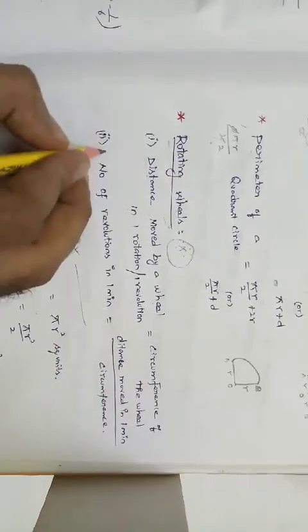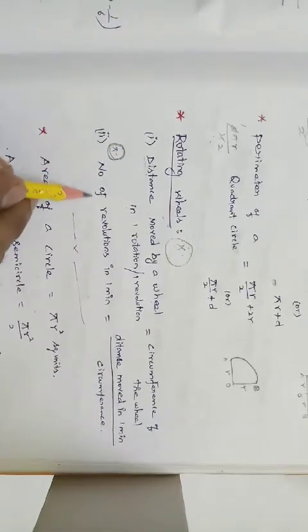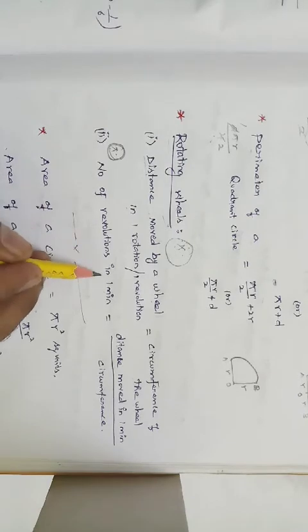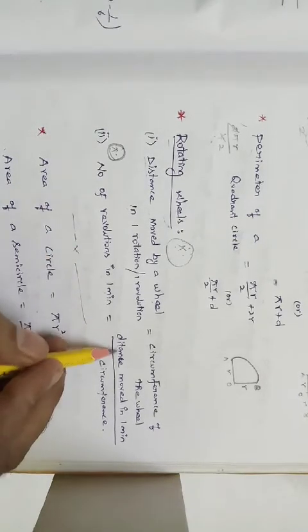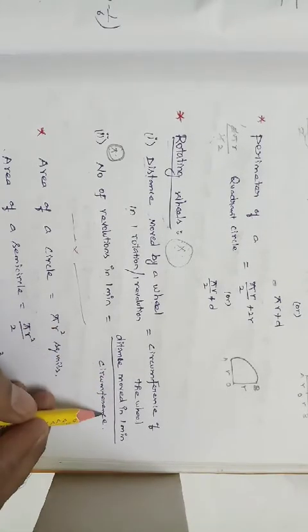And the second one, this is very, very important, the formula: number of revolutions in 1 minute is equal to distance moved in 1 minute divided by circumference of the wheel.